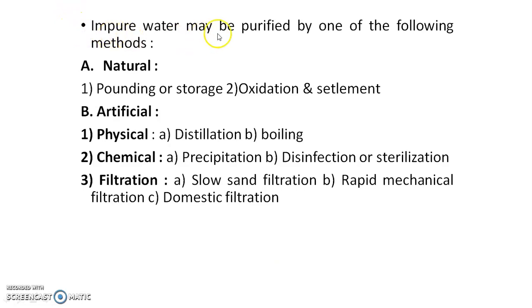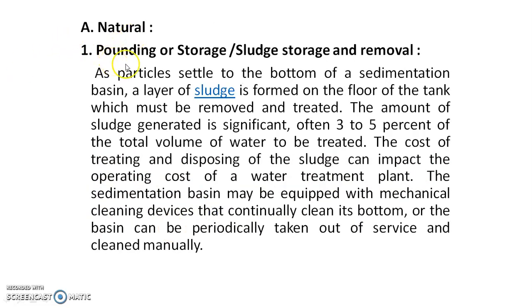Impure water may be purified by one of the following methods. Natural: ponding or storage, oxidation and settlement. Artificial, physical: distillation and boiling. Chemical: precipitation, disinfection or sterilization. Filtration: slow sand filtration and rapid mechanical filtration; domestic filtration. In natural ponding or storage, that is sludge storage removal.